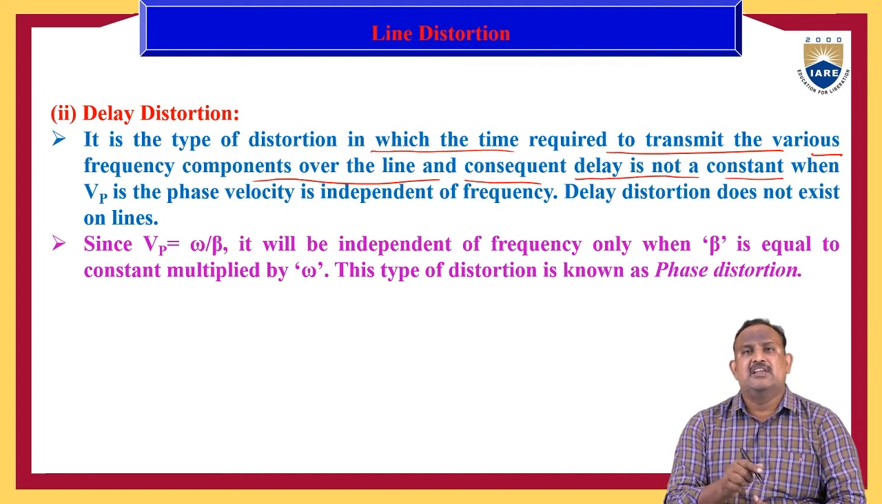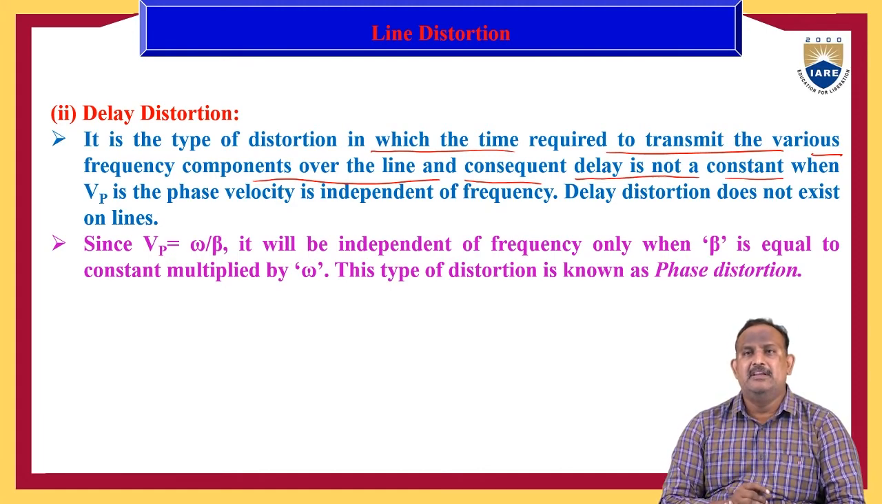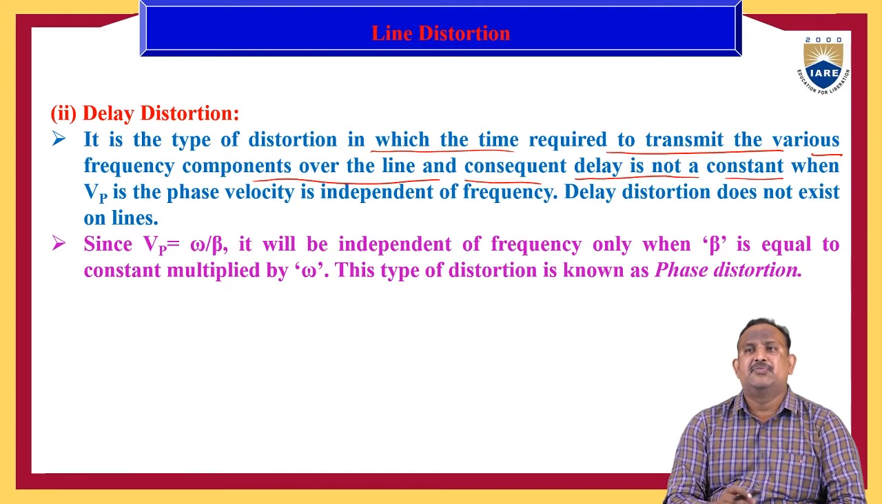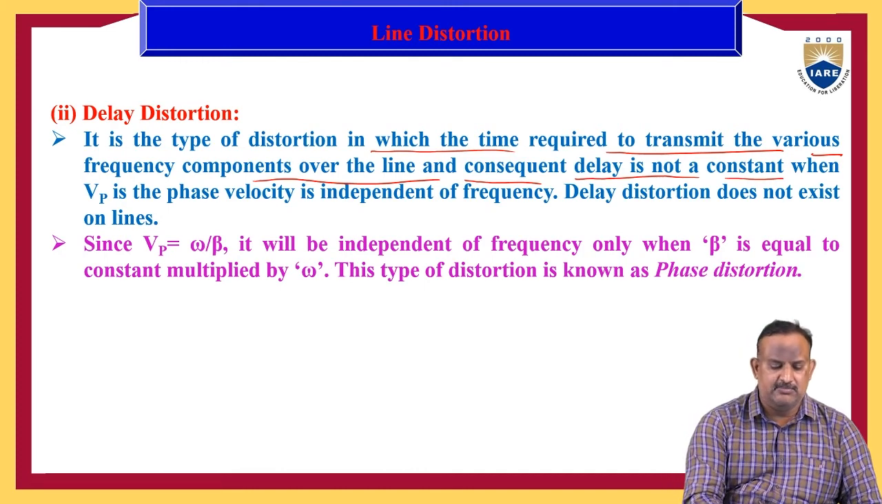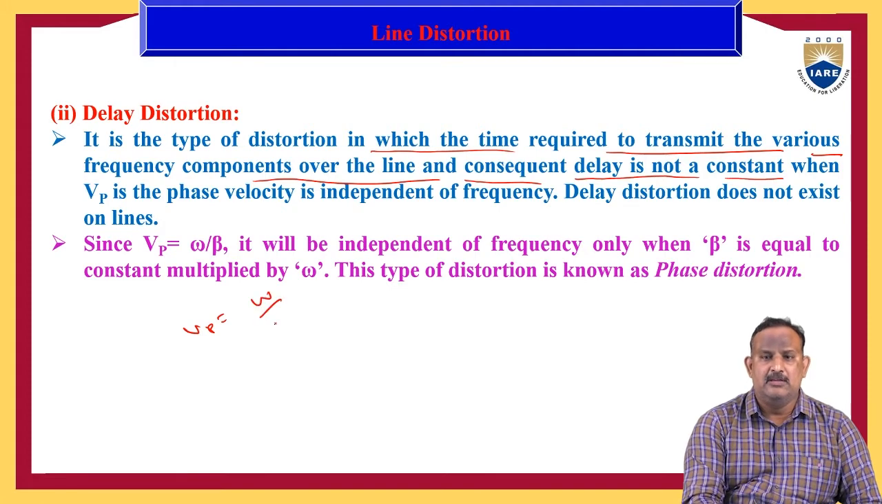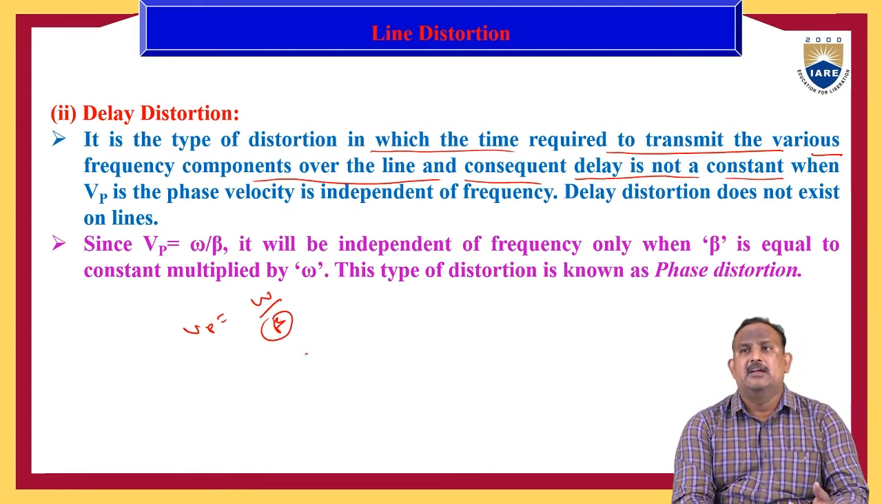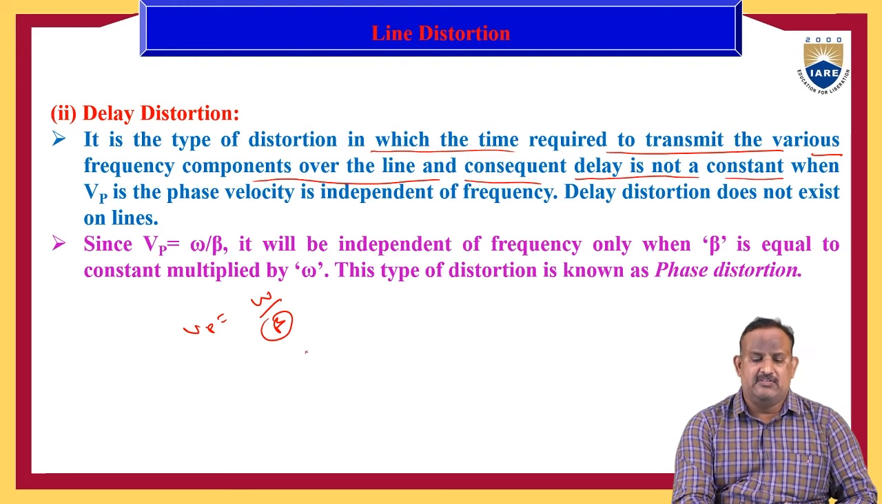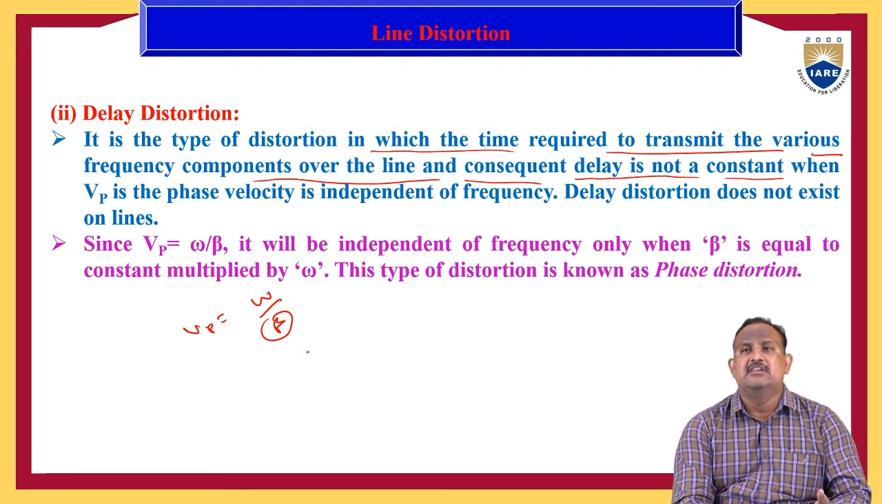Since the phase velocity Vp is equal to omega by beta, it will be independent of frequency only when beta is equal to a constant multiplied by omega. Vp is equal to omega by beta. If beta is equal to a constant multiplied by omega, then it is independent of frequency. Then Vp is independent of frequency. Then this type of distortion is known as phase distortion.